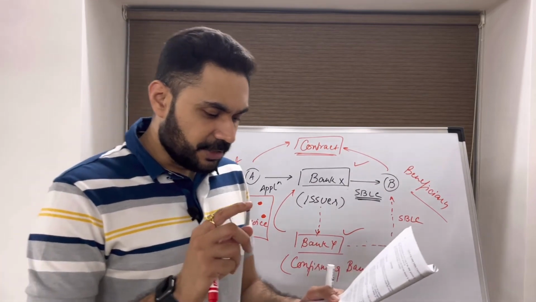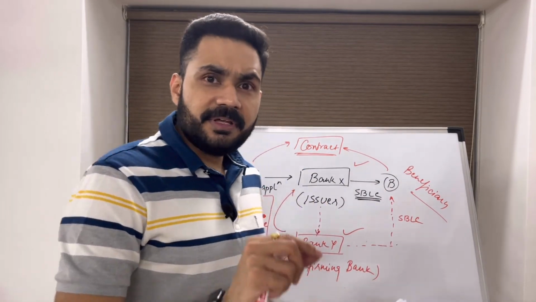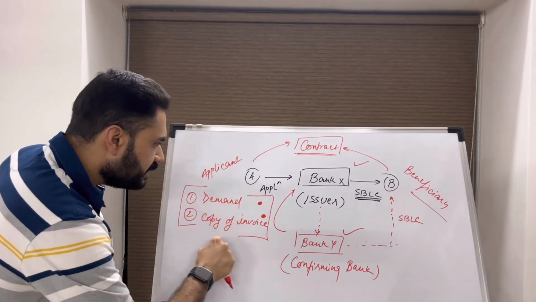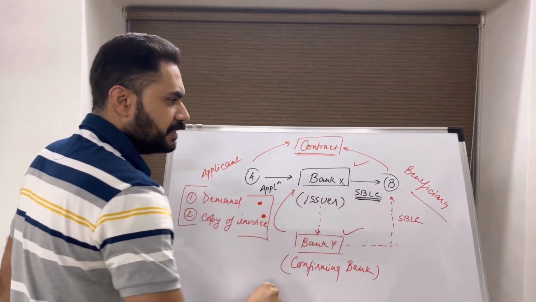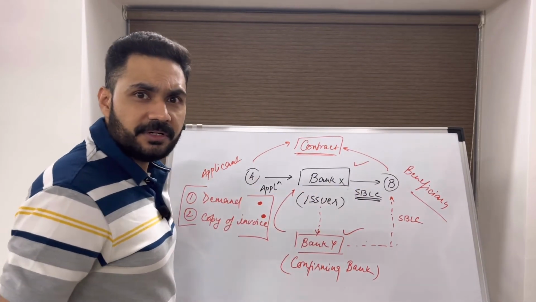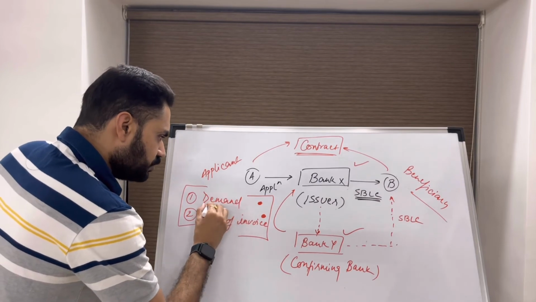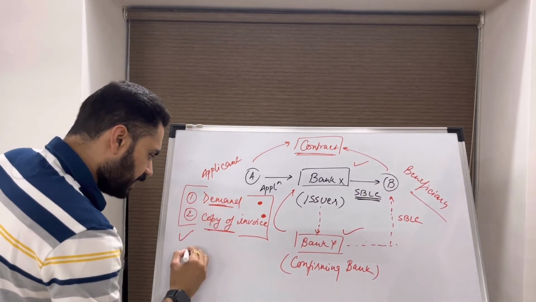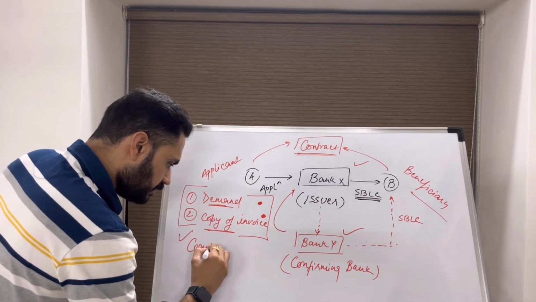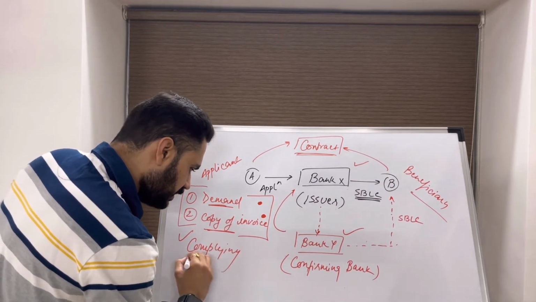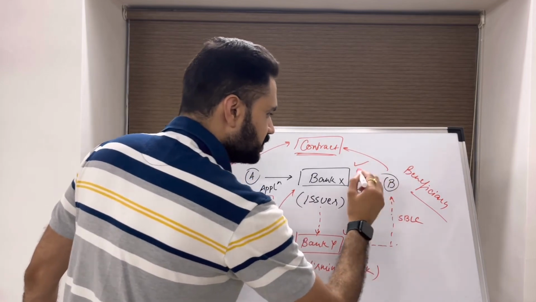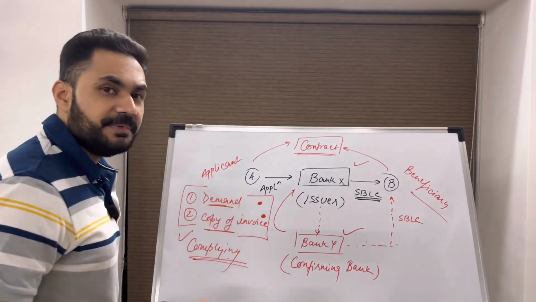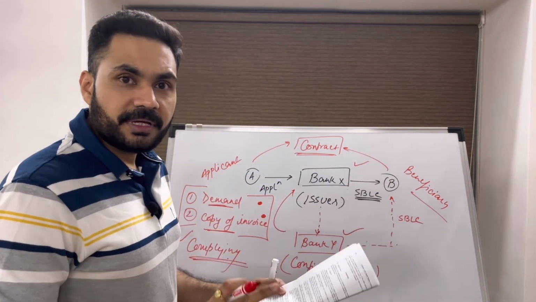Next is drawing. Drawing means when a complying demand is presented under the SBLC, it is called a drawing. So when these two are presented and both of them are complying as per the SBLC terms and conditions, then collectively it will be termed as a drawing.